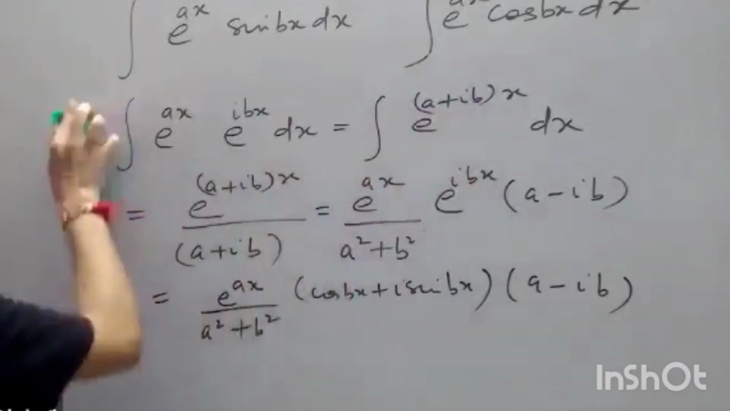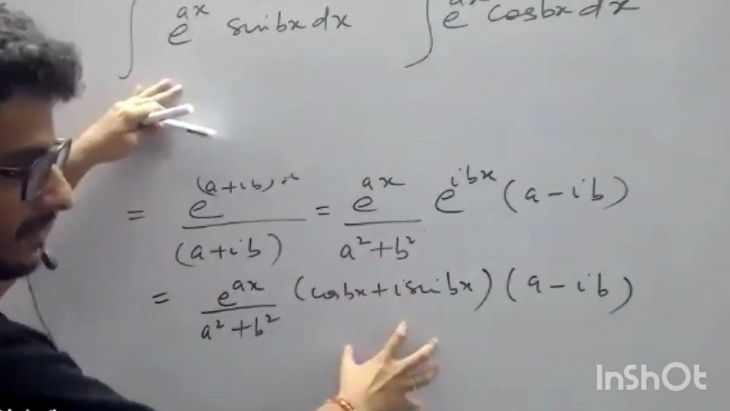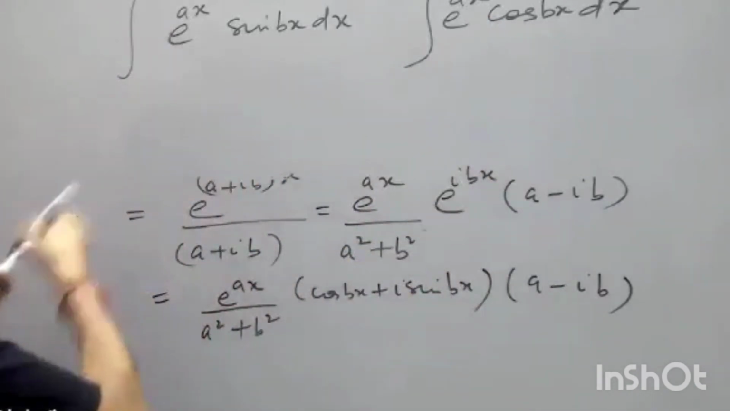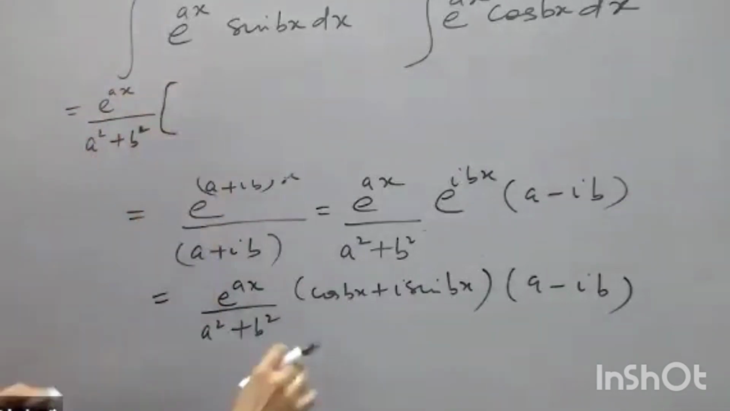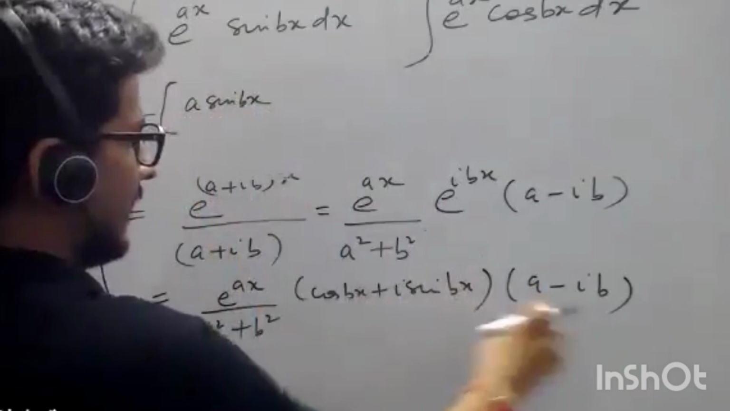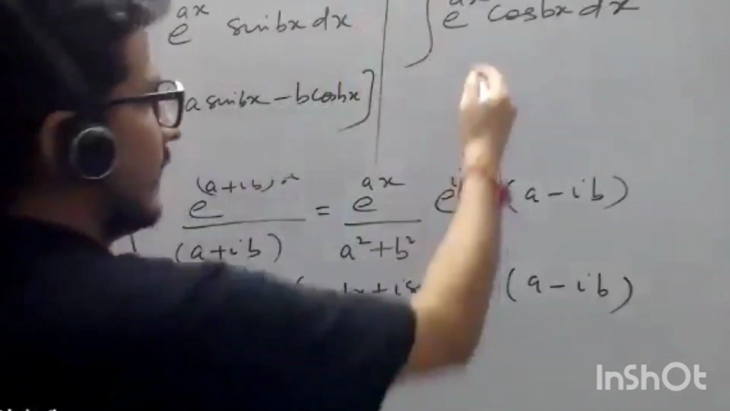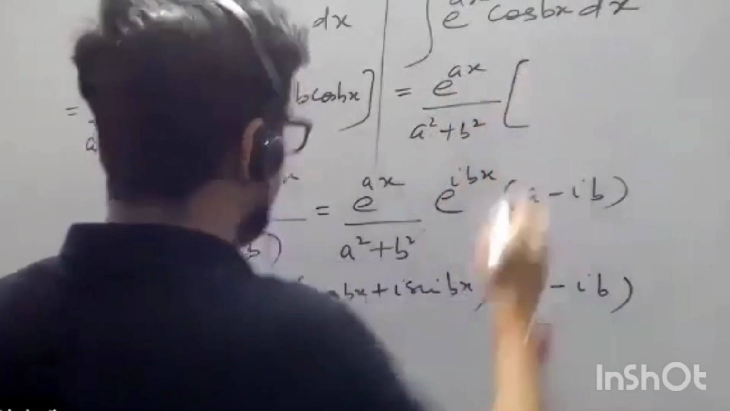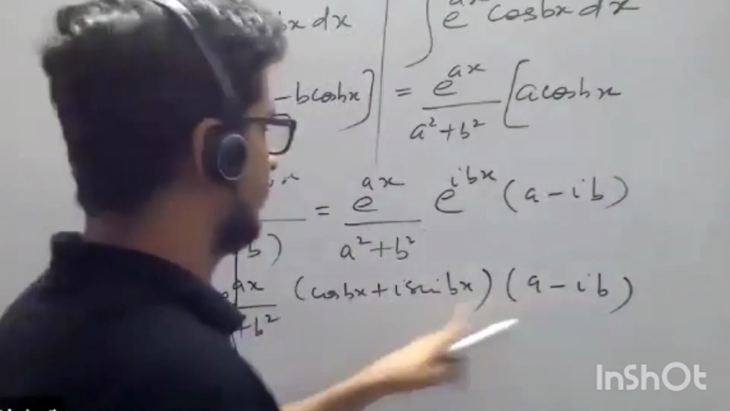Now write the answers for this. साइन वाले का आंसर क्या होगा? इसका कौन सा पार्ट? इमेजिनरी पार्ट. इसका आंसर क्या होगा? रियल पार्ट ऑफ दिस. So, write both. e to the power ax over a square plus b square, just write the imaginary part. What will be the imaginary part? a sin bx minus b cos bx. This is the imaginary part. And what about this? e to the power ax upon a square plus b square, tell me the real part. a cos bx plus b sin bx.